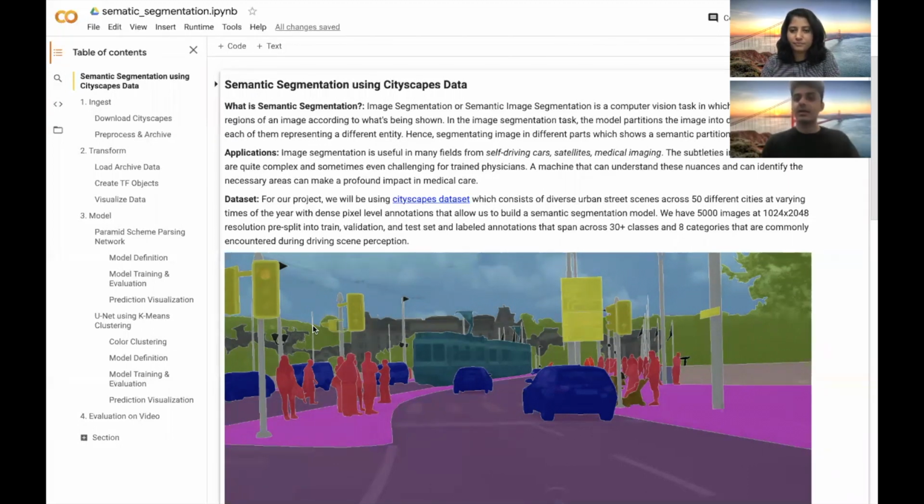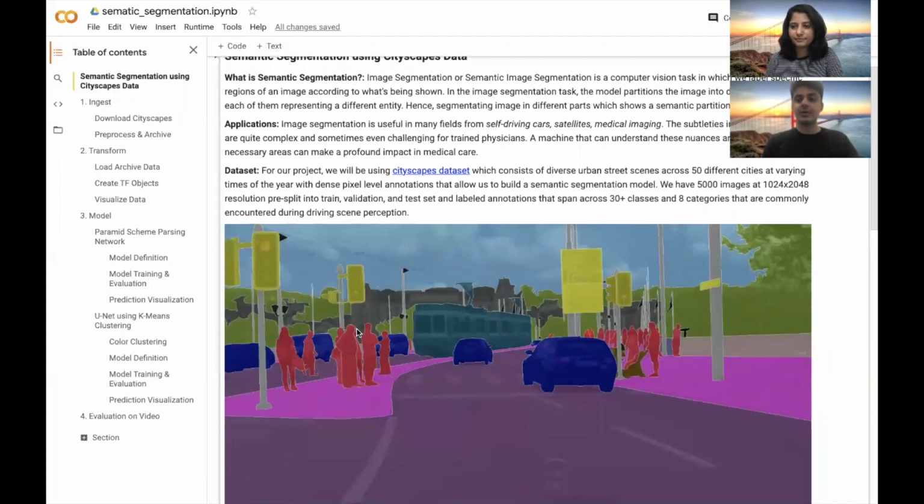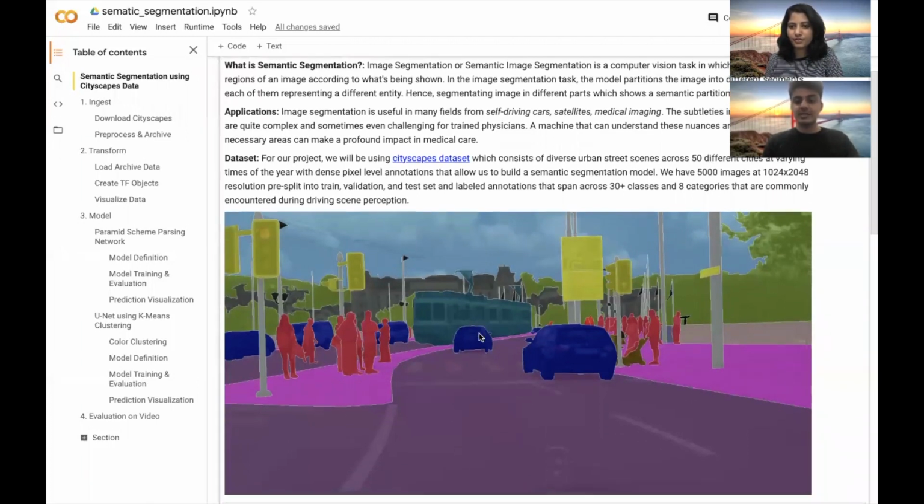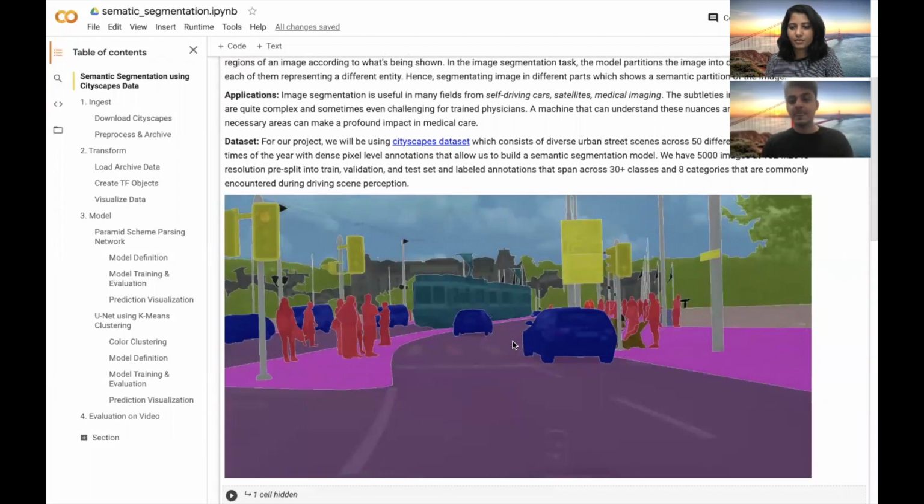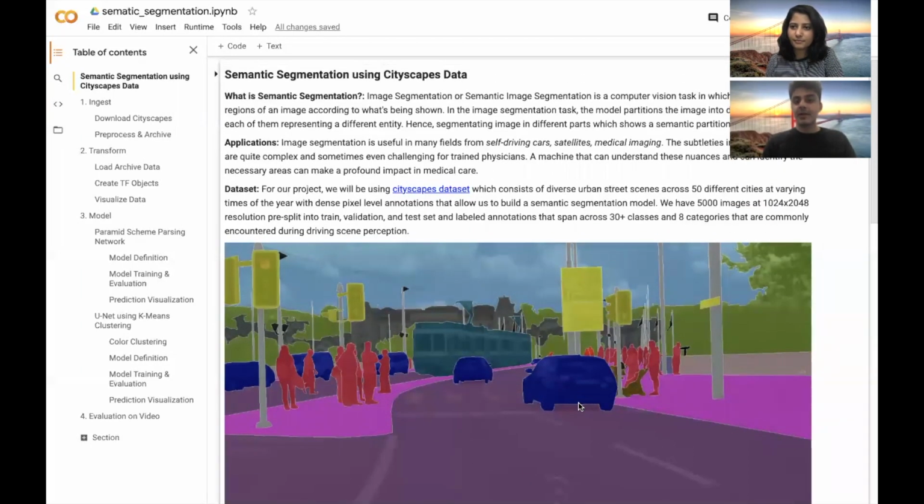It is a computer vision task in which we label the specific regions of an image based on what is being shown. In segmenting an image, we label each pixel into a corresponding class. As you can see in this example image below, the pixels corresponding to vehicles, humans, sidewalks, or roads get a different color associated with it. It finds a lot of application in fields such as self-driving cars, medical imaging, and satellites.